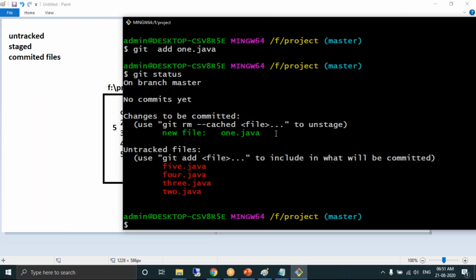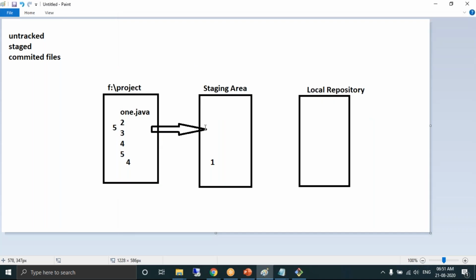I have moved one file from the untracked section to the staging area. As I have moved one file from the untracked section to the staging area, the files which are there in the staging area are called staged files. 4 files are untracked, 1 file is a staged file. Simple.